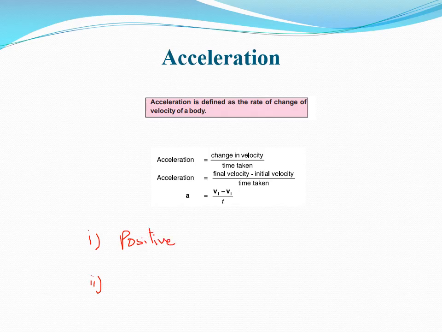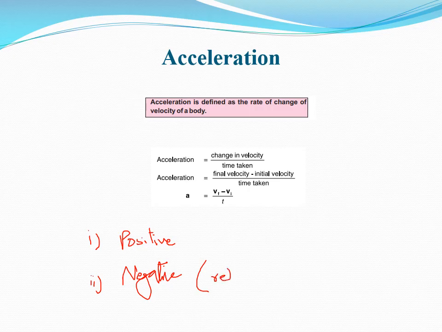Now come to discussing the negative acceleration. So what is it? Acceleration of a body is negative if the velocity of the body decreases. The direction of negative acceleration is opposite to the direction in which the body is moving. Negative acceleration is also called retardation.